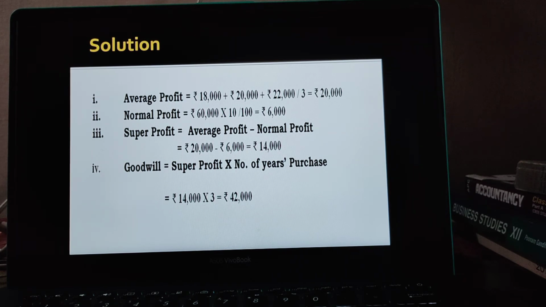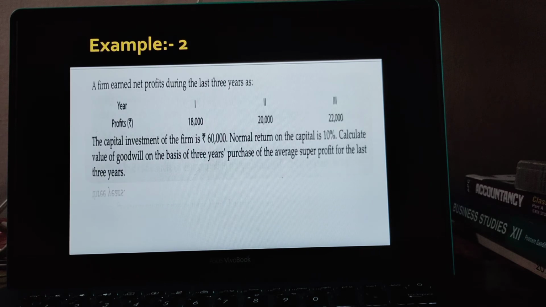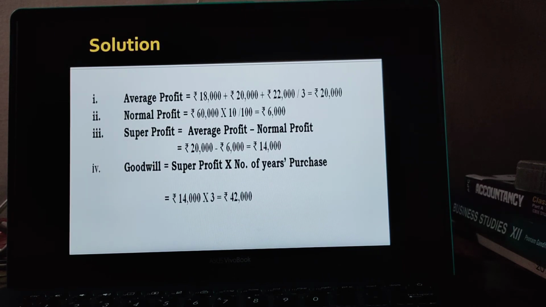Now we have the normal profit. What is the method of calculating normal profit? The method of calculation of normal profit is capital employed into NRR. Capital employed is 60,000 rupees, it's given here, and NRR is 10%. So the normal profit is 6,000 rupees. Super profit equals average profit minus normal profit: 20,000 minus 6,000, we have 14,000. Goodwill equals super profit into number of years purchased. So super profit 14,000 and number of years is 3, that becomes 42,000.